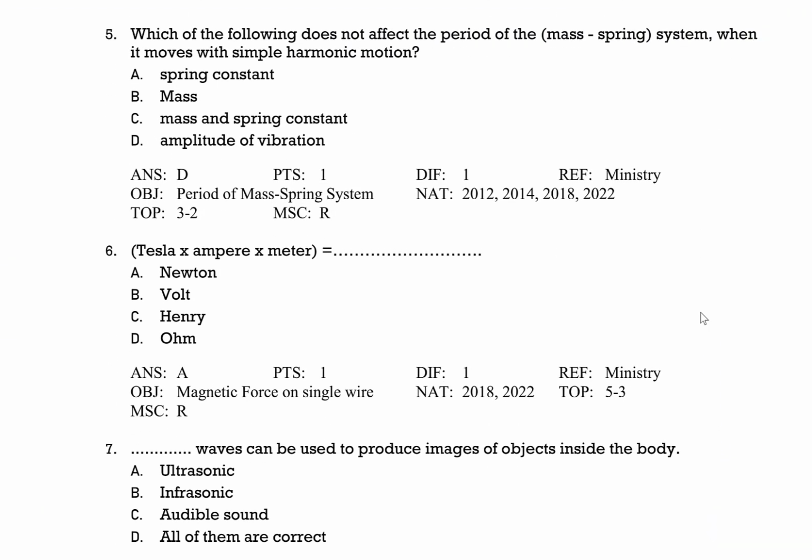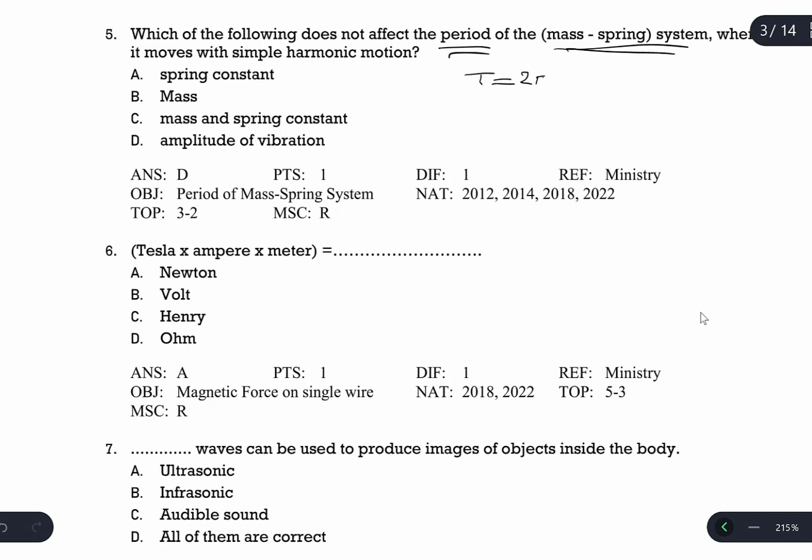Question number 5. Which of the following does not affect the period of a mass spring system when it moves with simple harmonic motion? Spring constant, mass, and amplitude of the vibration. You can write the equation for the period of a mass spring system, which is 2 pi square root of m over k. The quantities which are in this equation will affect it. Which one is not in this equation will not affect it.